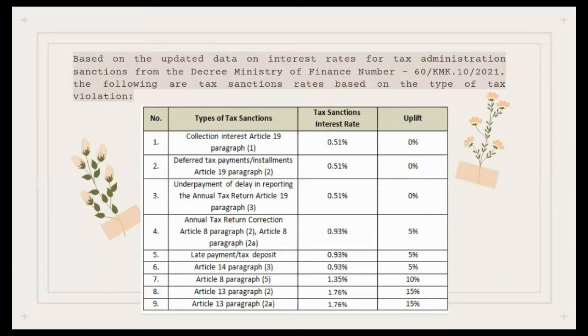As you see in this table, there are 9 types of tax sanctions. There's also tax sanction interest rate started from 0.51%, 0.63%, 1.35%, and the last is 1.76%. And also there's uplift started from 0% until 15%.